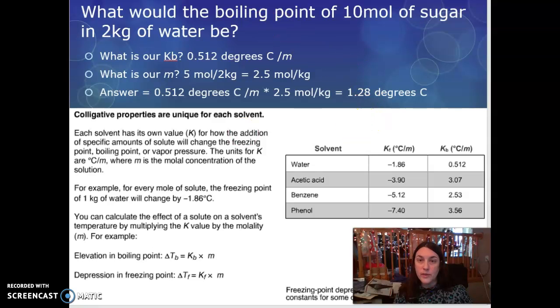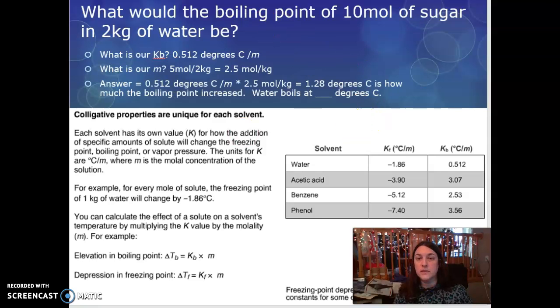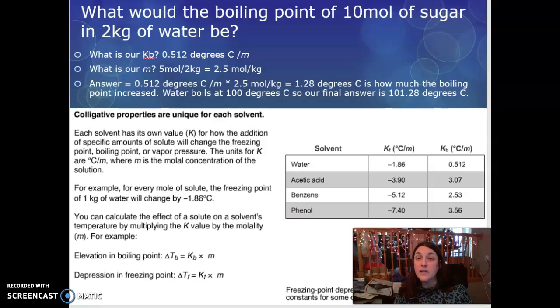So what do we have to do to get our final answer? The 1.28 degrees Celsius is how much the boiling point increased. Water boils at what temperature? 100 degrees Celsius. So our final answer is take your 100 plus whatever your elevation or change in temperature is, which is going to give you 101.28. So 100 plus 1.28 degrees Celsius.